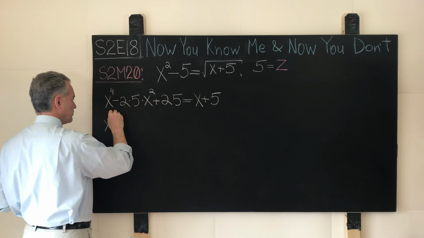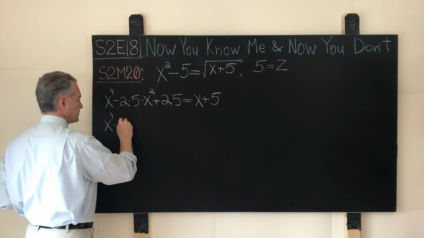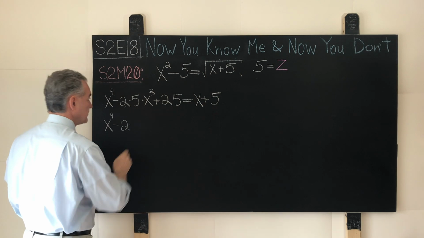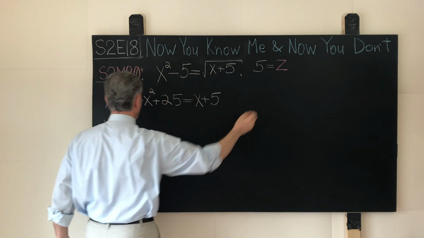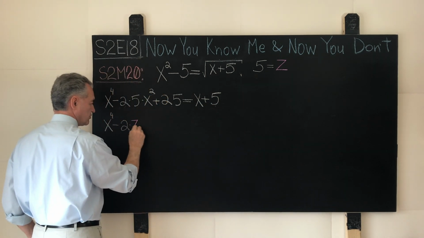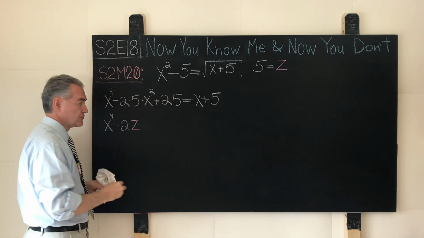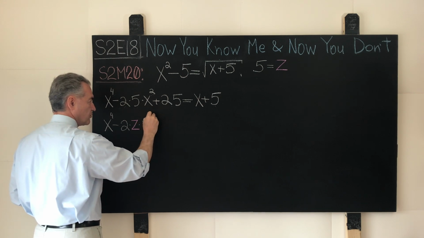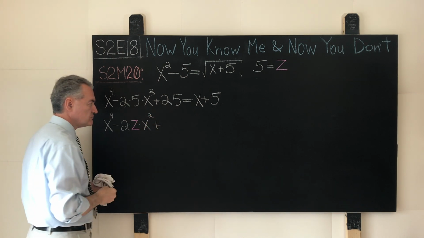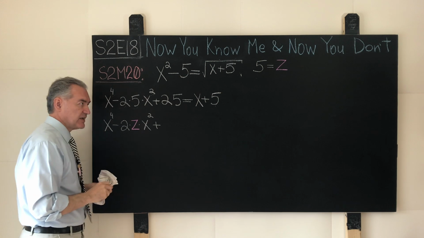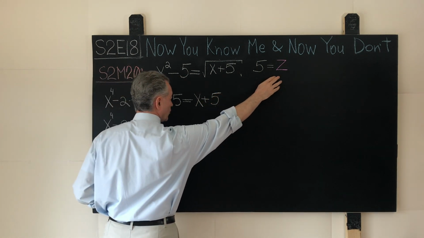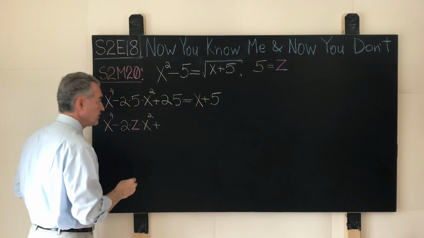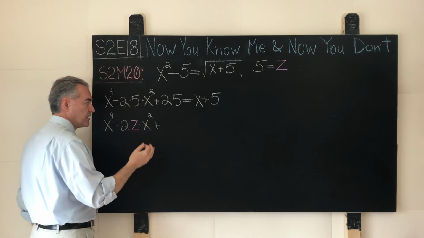x will still be to the 4th power minus 2. The number 2 we will leave alone. Here, instead of 5, we will use our unknown z, like so. I'll use a different color so it's easier for you to see. Times, this object remains the same, x squared, plus 25 we will translate. If 5 is an unknown, then 25 is even more unknown to us, so to speak, because it's a much more complex formation.